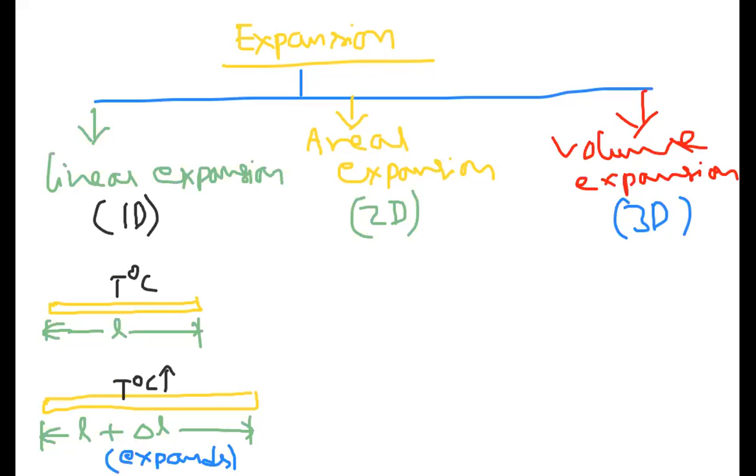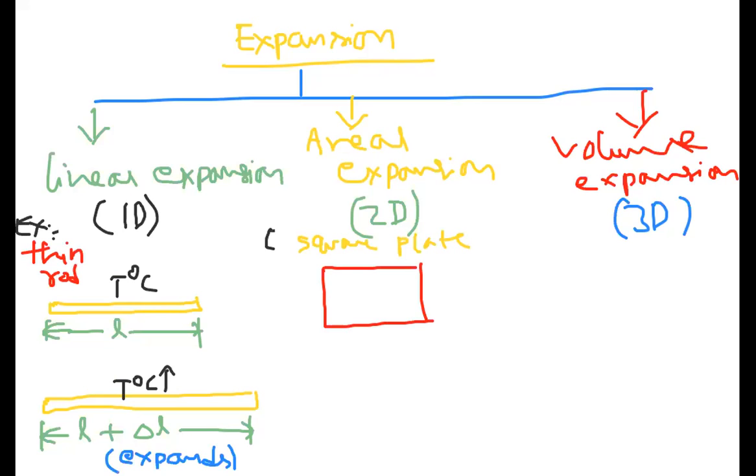Sir, what is aerial expansion? Aerial means it is two dimensional, so I can take one square plate. Here I took the example of a thin rod. Here I am taking the example of a square plate. Square plate means it has two dimensions.